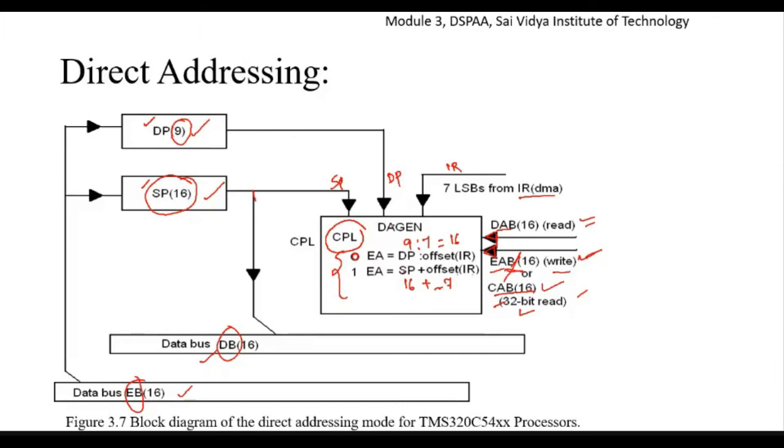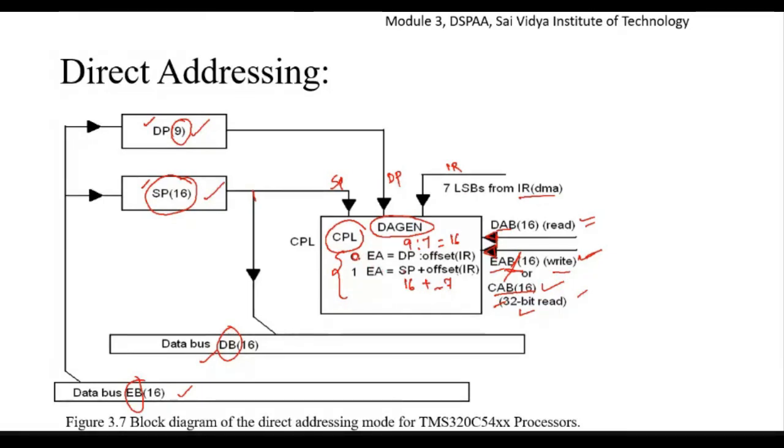The three inputs to the data address generation unit, DAGEN, are the stack pointer, the data pointer and the instruction register. In the instruction register, we are not considering all the data, only the 7 least significant bits for calculation of the effective address.